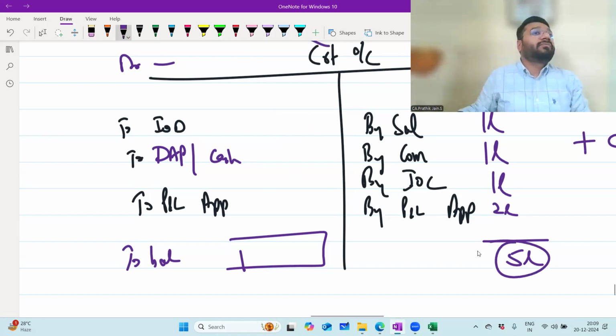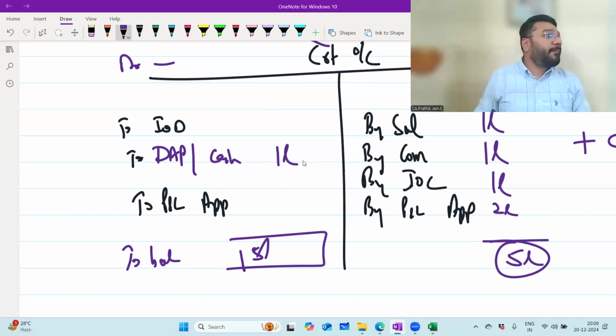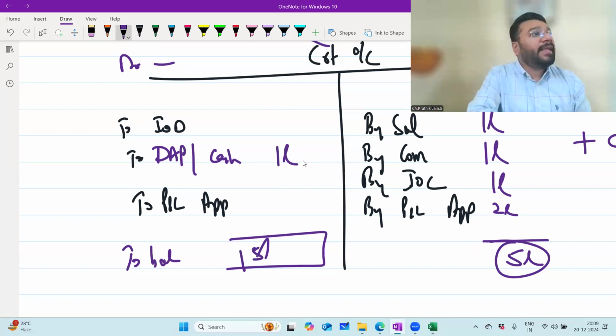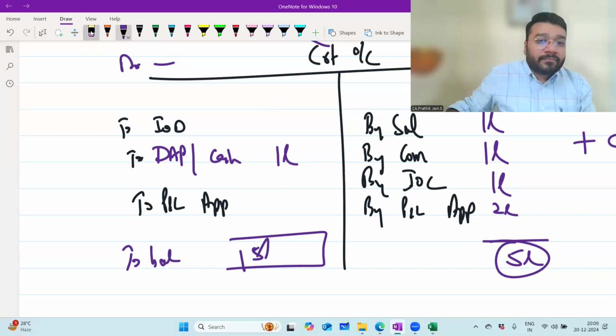5 lakh I have to give you. In that 1 lakh already taken. Will I still give you 5 lakh balance? No, sir. How much should I give? 4 lakh. Then this 1 lakh should be deducted, no boss. That's what we're doing. So the 5 lakh I'm supposed to give you, I'll minus the 1 lakh rupees which are already withdrawn. Any problem? No, sir. Now,